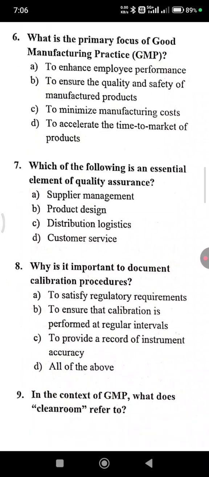Why is it important to document calibration procedures? Option A, to satisfy regulatory requirements. To ensure that calibration is performed at regular intervals. To provide a record of instrument accuracy. That is option D, all of the above.